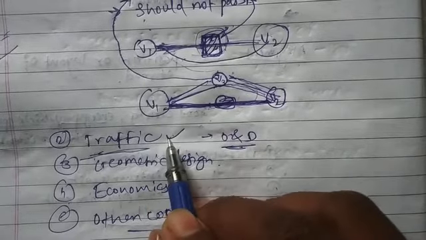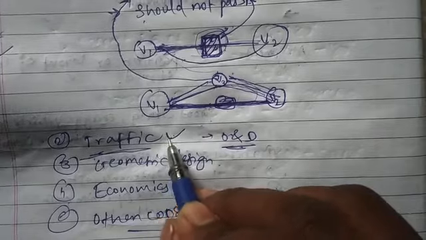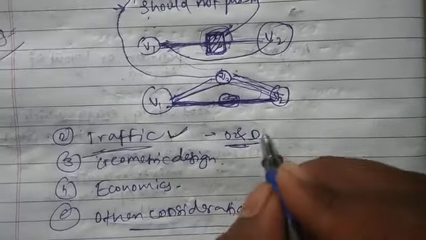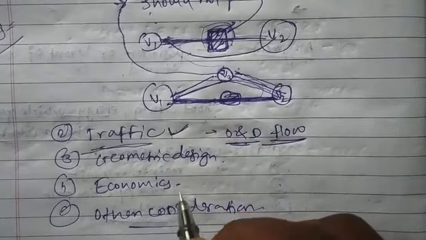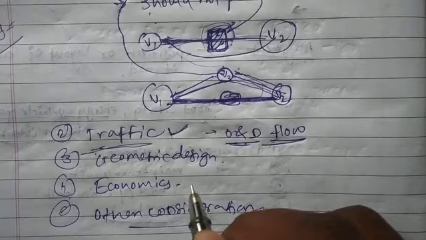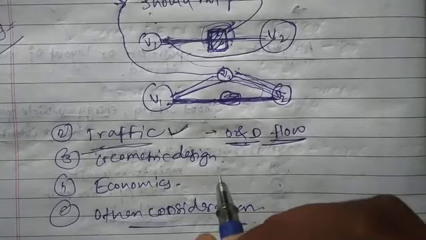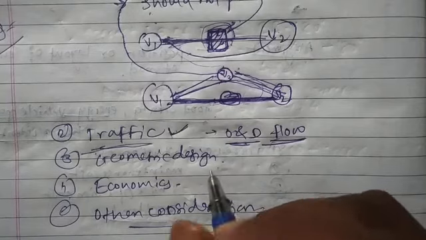Further, the alignment of the road is decided based on the flow of traffic, from which route the traffic is flowing more frequently, so that road is given first priority.